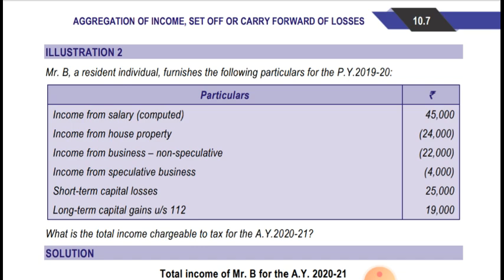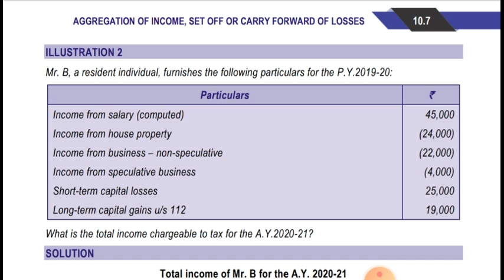Let's see whether we can adjust the 22,000 or not. There is a short-term capital loss of 25,000. There is no restriction on short-term capital loss, that is, short-term capital loss can be set off against short-term capital gain as well as long-term capital gain. In this case, the short-term capital loss is 25,000 and the long-term capital gain is 19,000. So only up to a limit of 19,000 will the short-term capital loss be set off, and the rest will be carried forward.